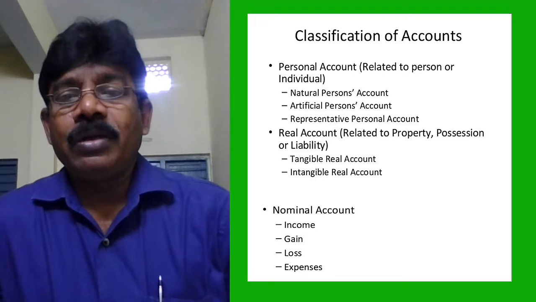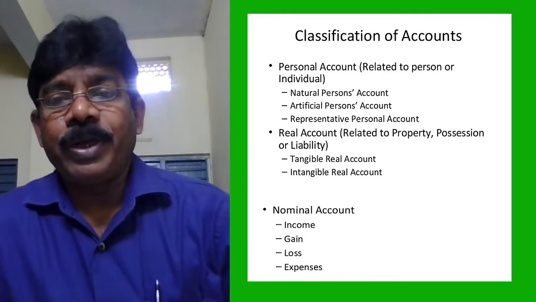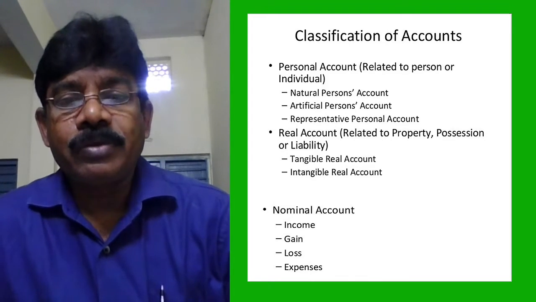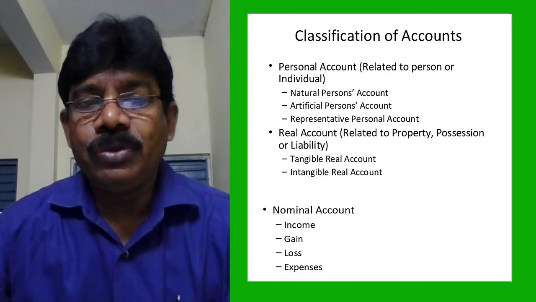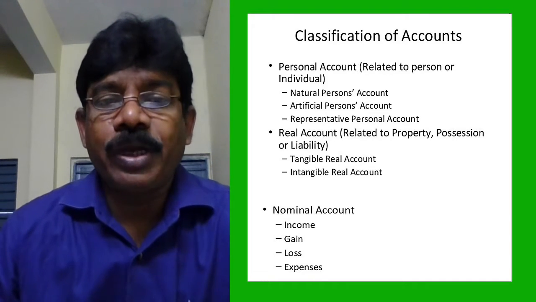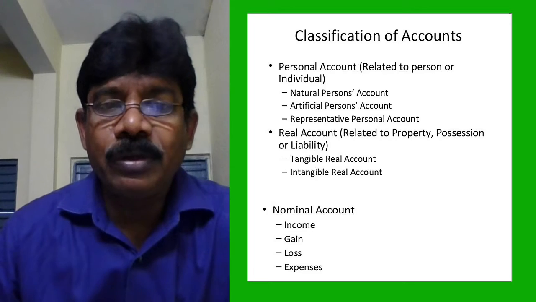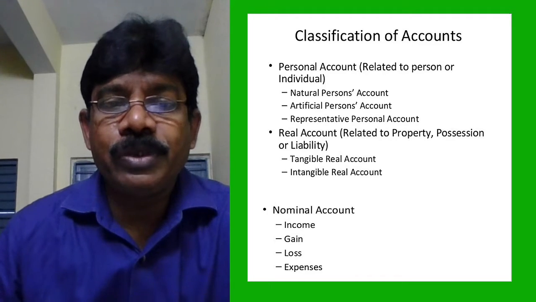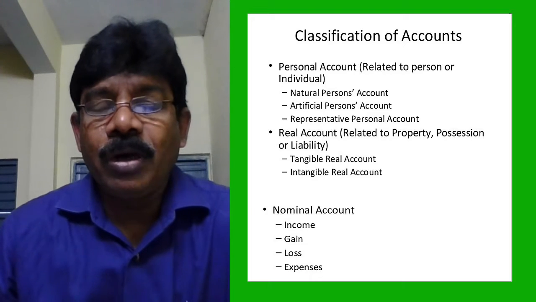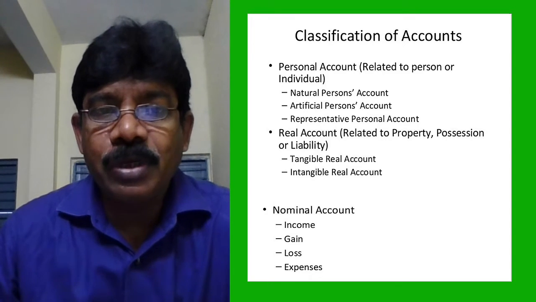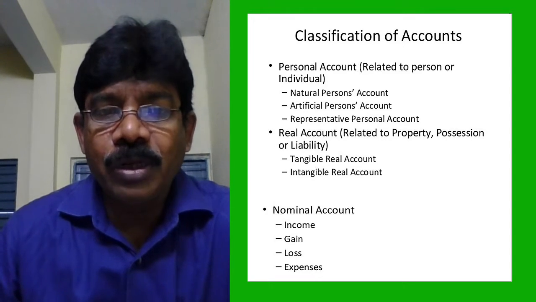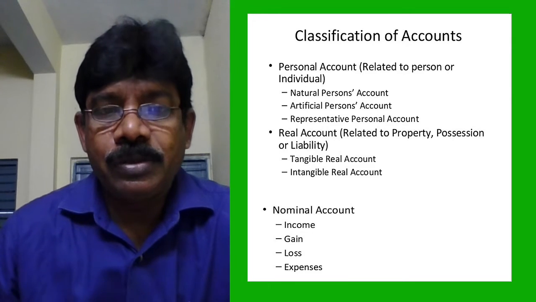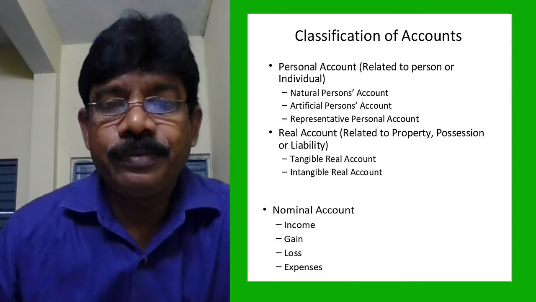Real accounts are used to record property, possession, as well as liability. Real accounts are two types, tangible and intangible. Tangible means which we can see, intangible means which we cannot see. Copyrights and patents are examples of intangible assets. Goodwill also, which we cannot see, touch, feel.